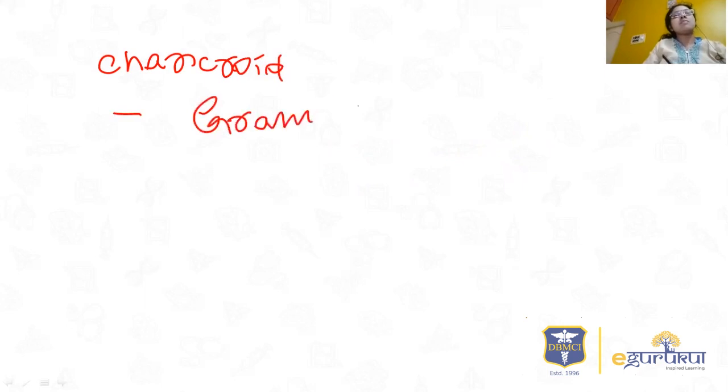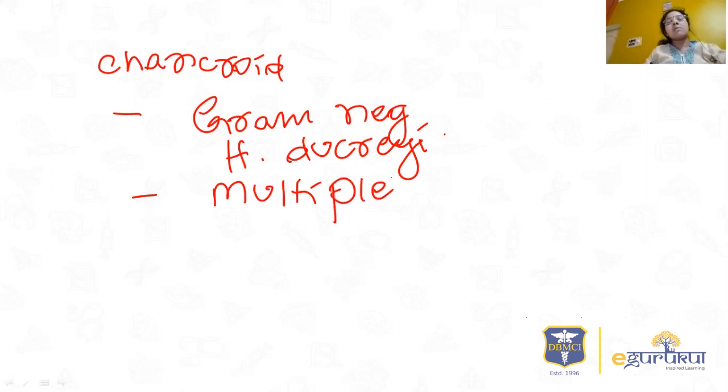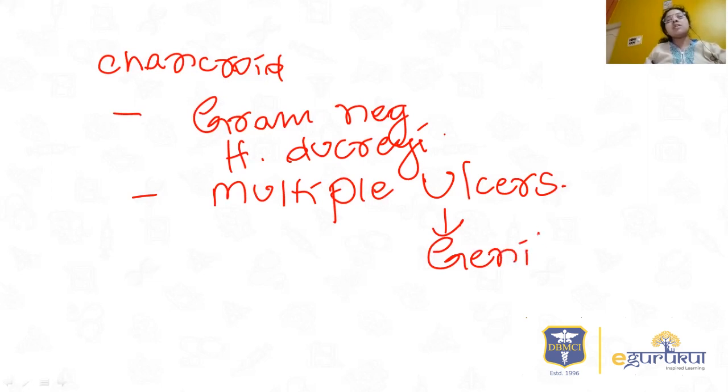So let us see a few points about chancroid. So chancroid is caused by a gram-negative organism, that is Haemophilus ducreyi. So how does a patient present to you? He may present with multiple painful ulcers. So just remember there are two painful ulcers in STI, that is herpes genitalis and chancroid. So herpes genitalis, they usually present with multiple fluid-filled vesicles before the onset of lesions. So here multiple ulcers can be seen over genitalia. Along with that, inguinal bubo, that is inguinal lymphadenopathy, is seen in 2/3 of the cases.